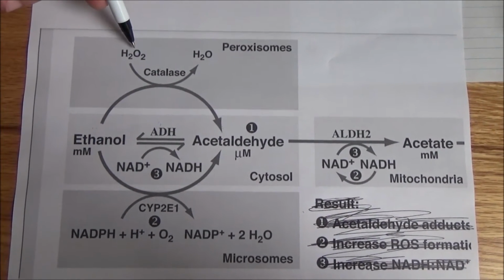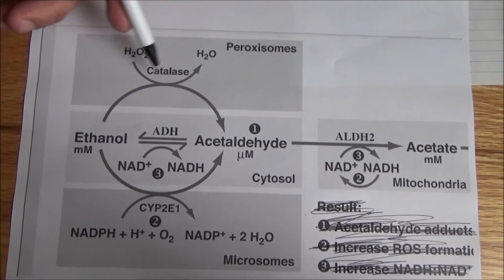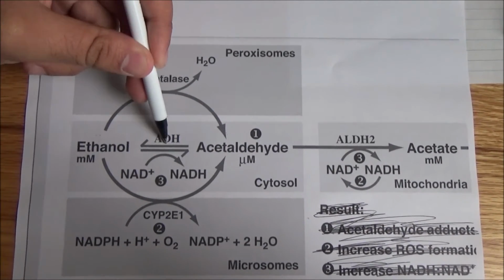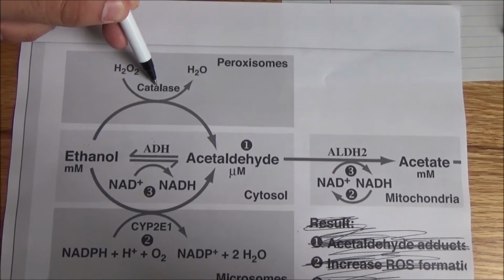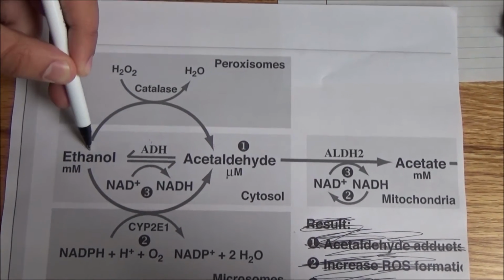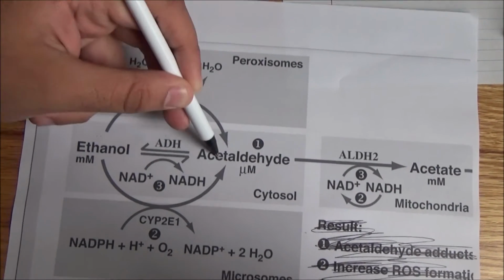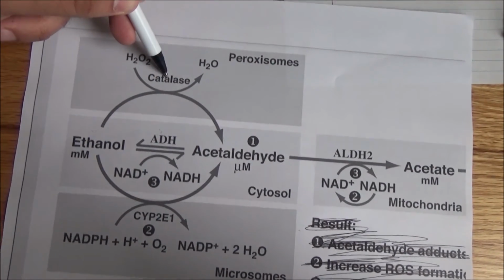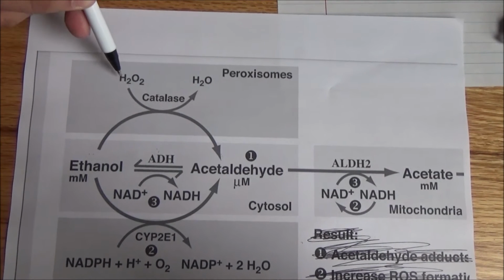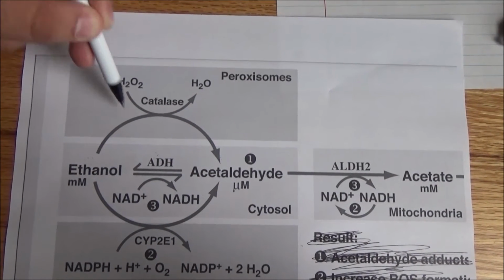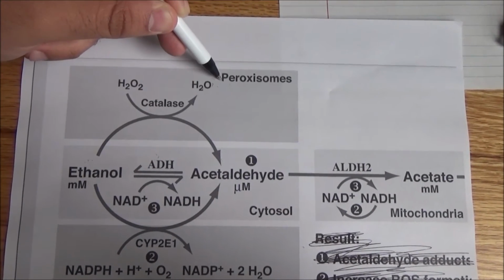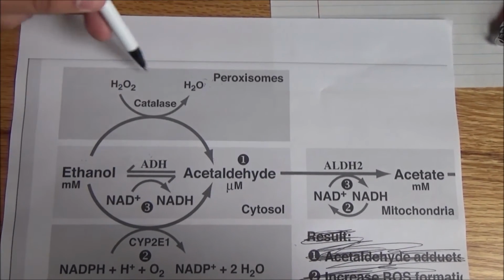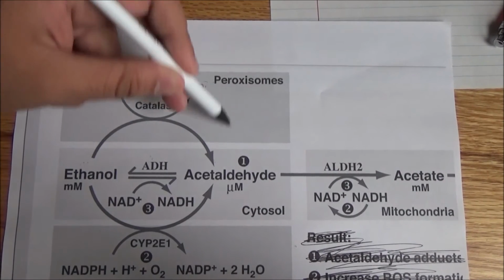So now we're going to convert your alcohol using catalase. And not only are we going to do this reaction into acetaldehyde, but at the same time we're going to do the catalase reaction, where we have the conversion of ethanol into acetaldehyde being catalyzed by catalase, and at the same time H2O2, hydrogen peroxide, being turned into water within the peroxisome of the cell. So you have all of this occurring now, all of this.